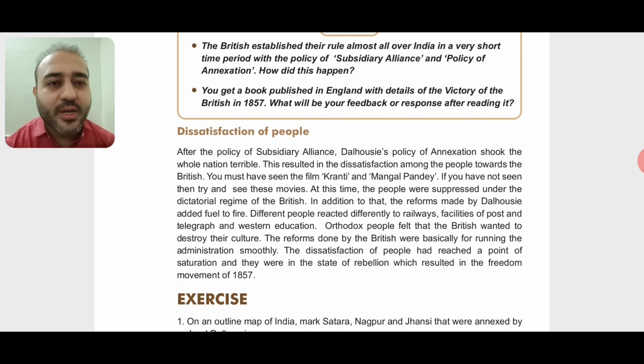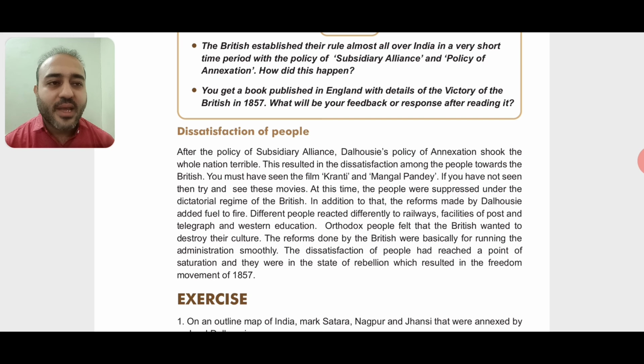So due to that, what happened? There was a lot of dissatisfaction among the people of India. How? We'll see that. After the policy of subsidiary alliance, Dalhousie's policy of annexation shook the whole nation terribly. This resulted in the dissatisfaction of the people towards the British. You must have seen the film Kranti and Mangal Pandey. If you have not seen, then try and see this movie. So these are the revolutionary movies which at least once in our life we should watch.